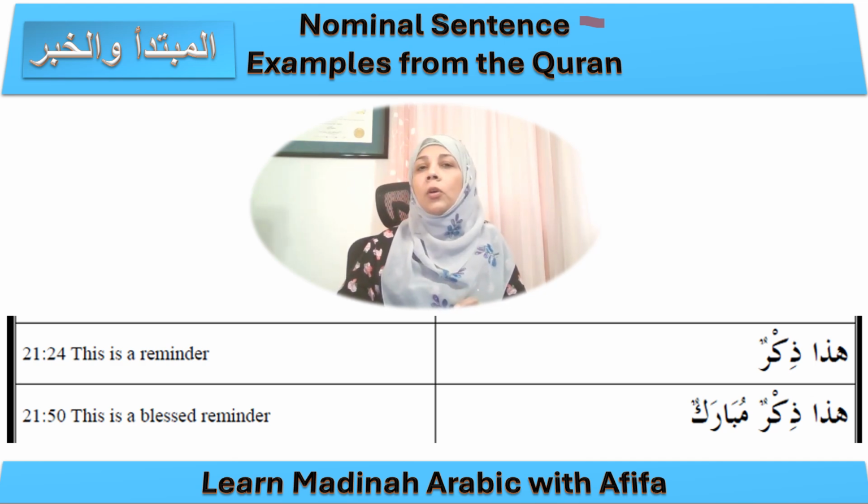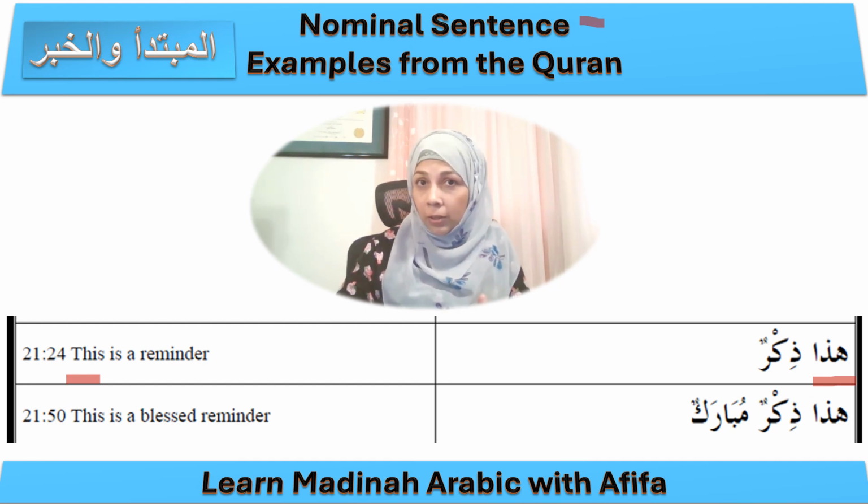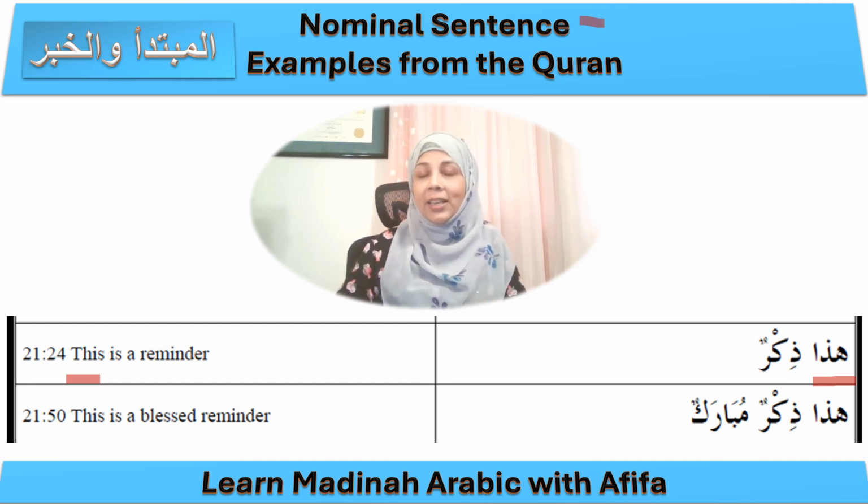Okay, so the mubtada here is هذا, which is this. So we said that هذا is a demonstrative pronoun and it falls in the category of nouns. So if you say this and stop, the listener is waiting for more information from you. What about this? So the moment you say this is a reminder, your sentence is now complete. So your khabar completes this topic of discussion, which is this. So the khabar is one word, which is dhikrun.